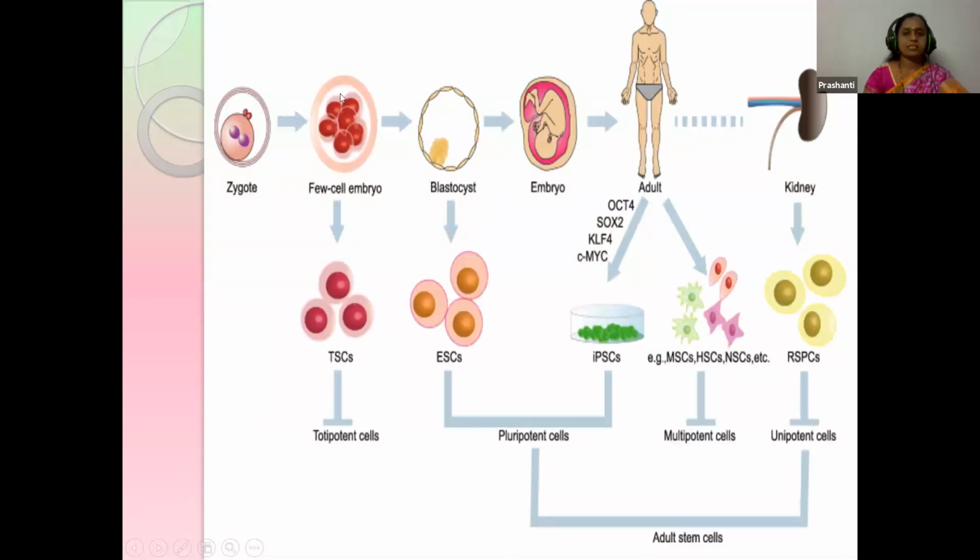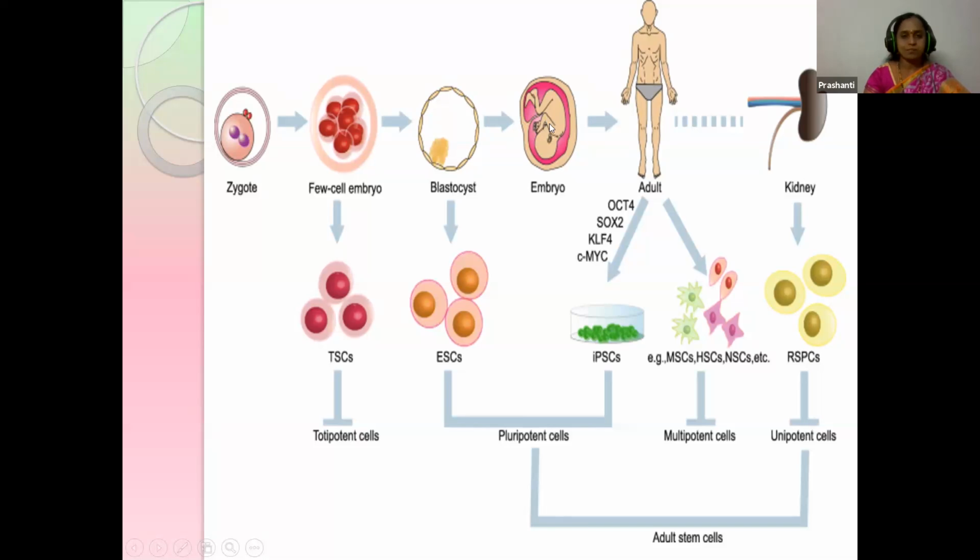Okay, so here just see this pictorial representation, students. Zygote. How is a zygote formed? Union of egg and sperm. Here, by the divisions, it forms a few-celled embryo. These are the totipotent cells, and by the divisions it forms a blastocyst, that is morula, and this is the inner cell mass, ICM, and that is pluripotent, and this will be giving rise to the divisions and forms the embryo. So this embryo here, it is having umbilical cord, etc.